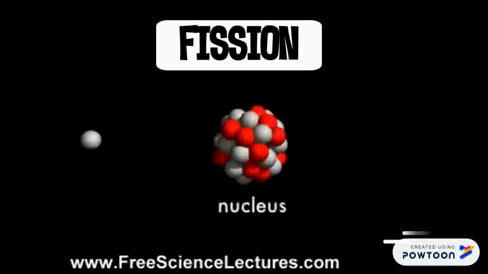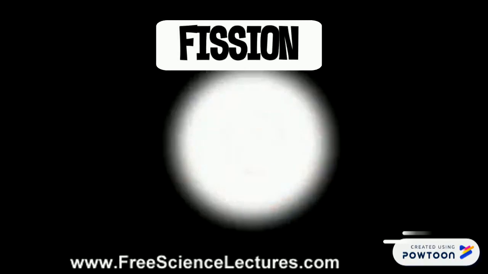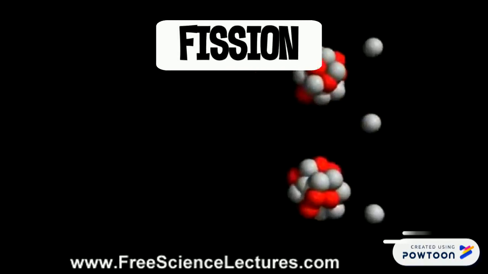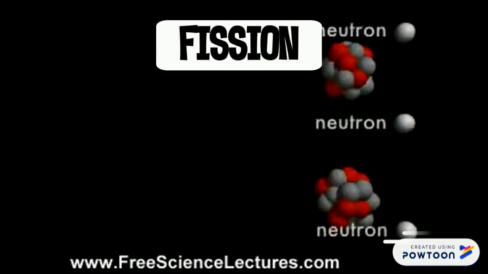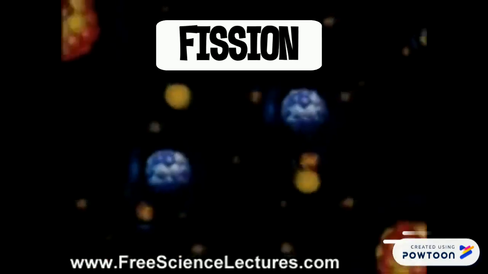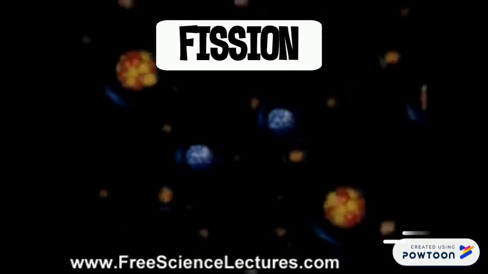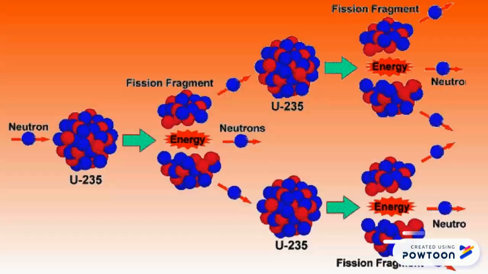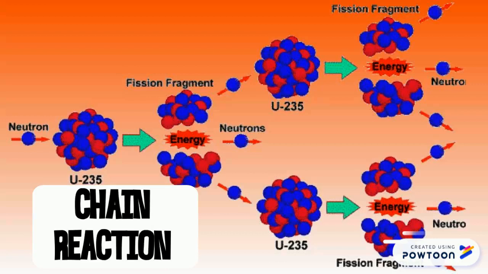Fission occurs when a neutron hits a larger atom, forcing it to split into two smaller atoms. This process could also cause additional neutrons to be released that would initiate a chain reaction. When this atom splits, a tremendous amount of energy is released. A chain reaction is when neutrons released from a fission process hit other atoms and cause them to also undergo fission.